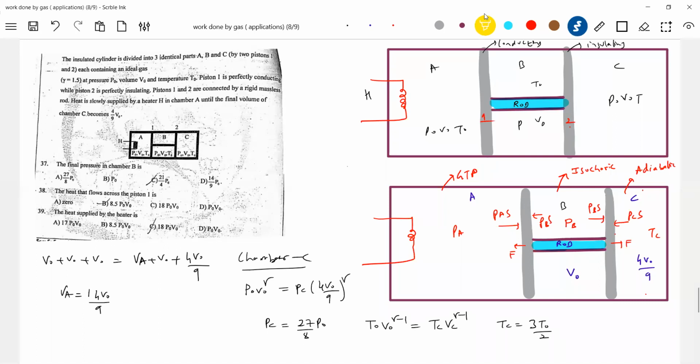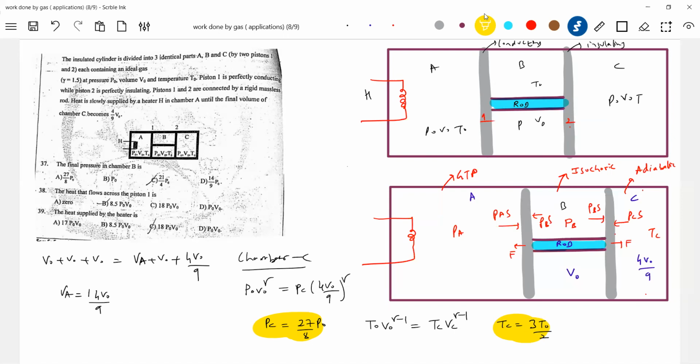These are some important data, let me keep it here, which we have calculated. Is the pressure in chamber A equal to the pressure in chamber C? Yes or no? Any reason for that?